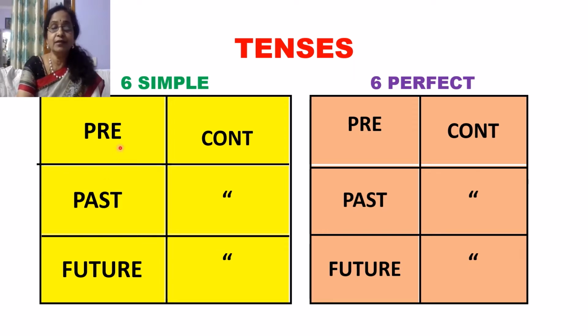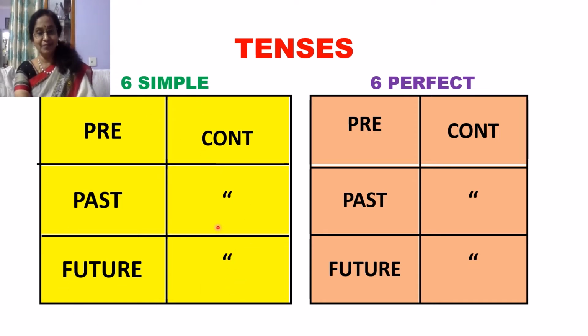So these are the tenses you have learned. I'm just recapitulating for you. The present, it can also be called simple present, simple past, and simple future. Simple present continuous, simple past continuous, simple future continuous. So these are the six simple tenses, and I hope you have understood.